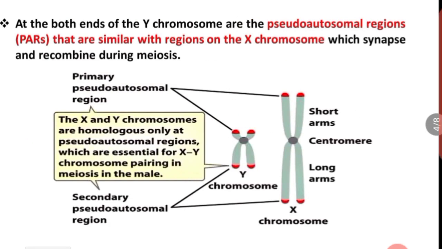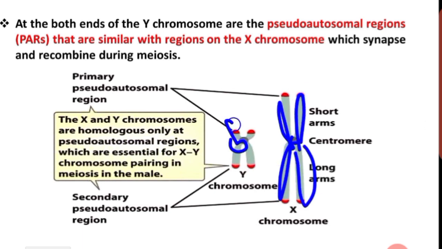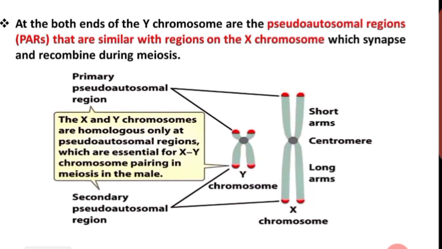See the picture, it is actually an X chromosome and it is a Y chromosome. Will you be able to differentiate X and Y? You can see that the X chromosome is actually larger than the Y chromosome, right? But what is the one important similarity which you can see at both ends of the X and Y chromosome?